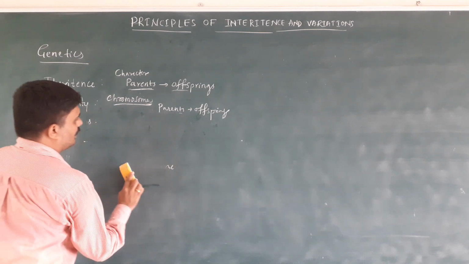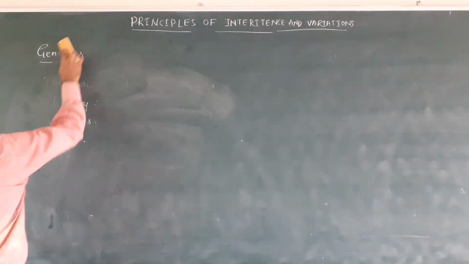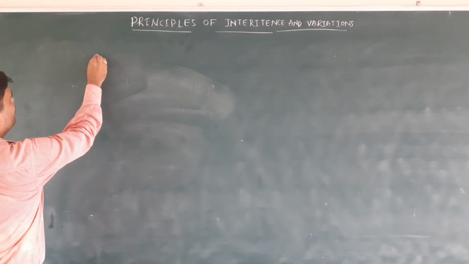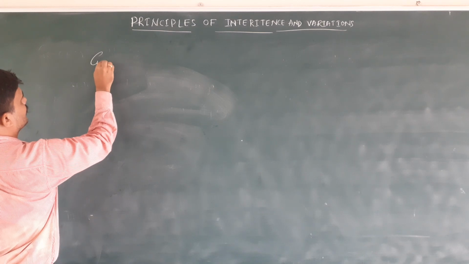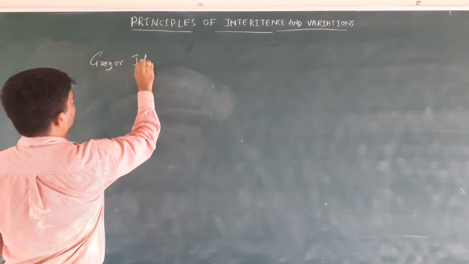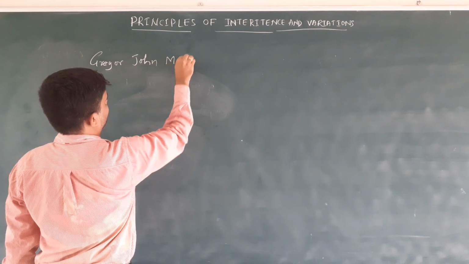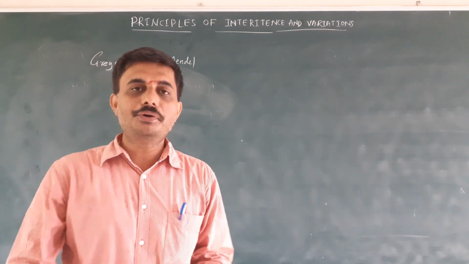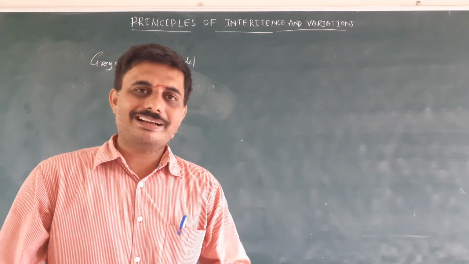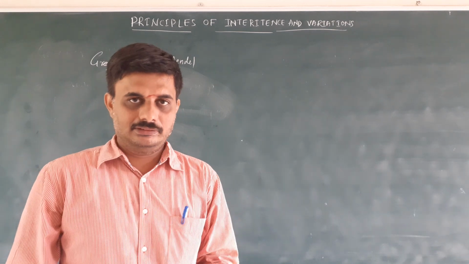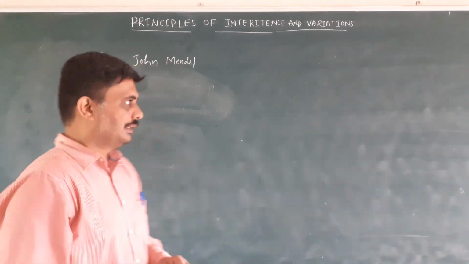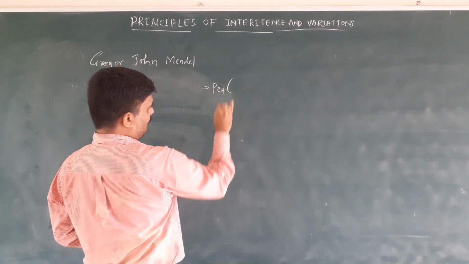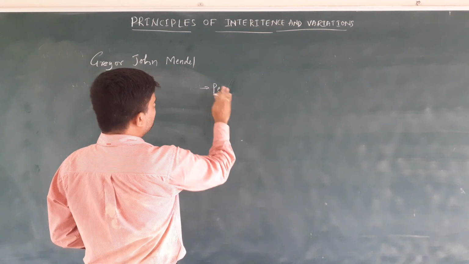Now we are going to learn about Mendel's work. Gregor John Mendel was a bishop in a church. Out of curiosity, he started sowing and cultivating pea plants in the garden of the church. Out of curiosity, he started working on the pea plant. The botanical name of the pea plant is Pisum sativum.